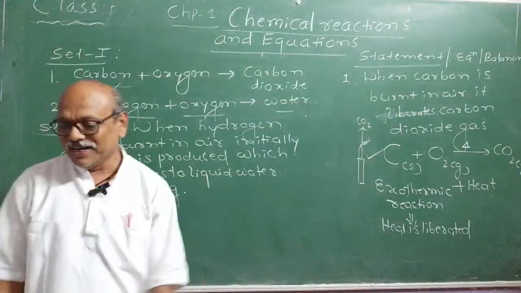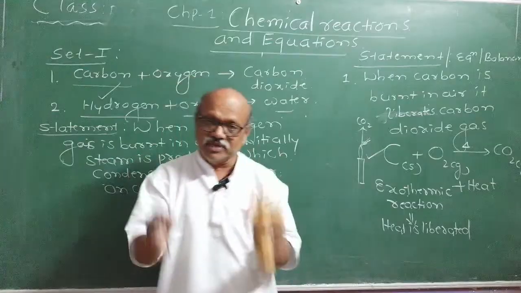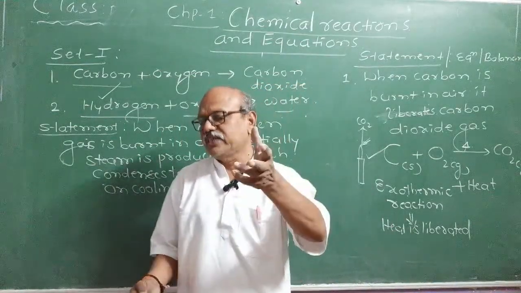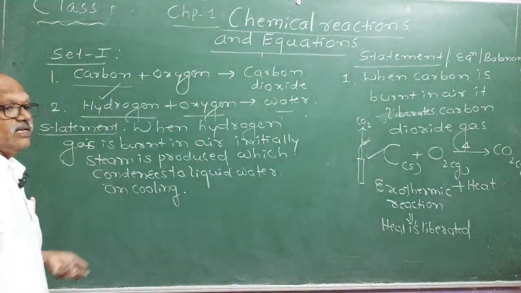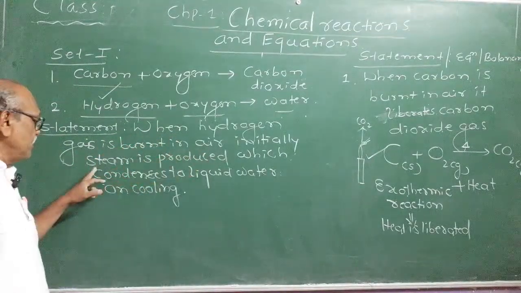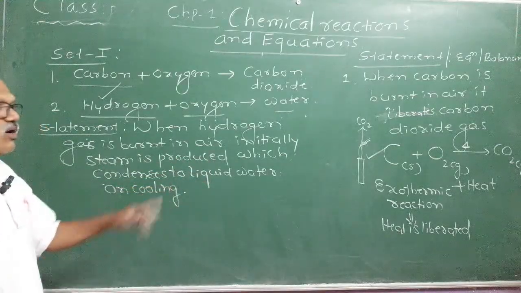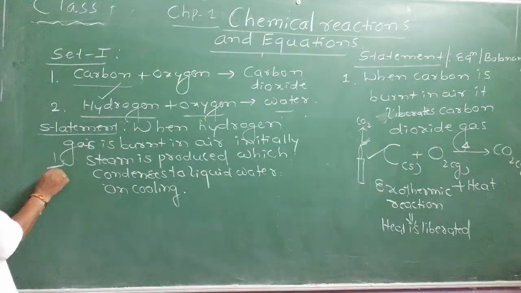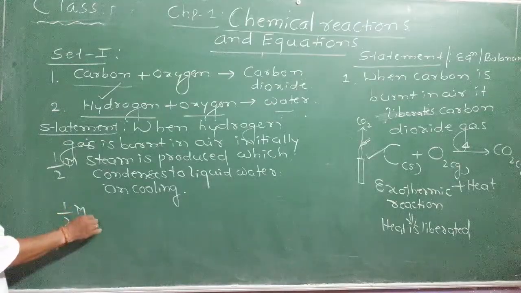Writing equation and balancing is the initial stage, my dear students. Now we have entered into the chapter. Here you will get questions on your practical knowledge, its physical state, what happens when, how do you prepare water starting from hydrogen. If I ask you, you have to write: when hydrogen gas is burnt in air, initially steam is produced, which condenses to liquid water on cooling. This is called a statement. If I ask you for 1 mark, half mark will be given for the statement and half mark for writing the balanced chemical equation.